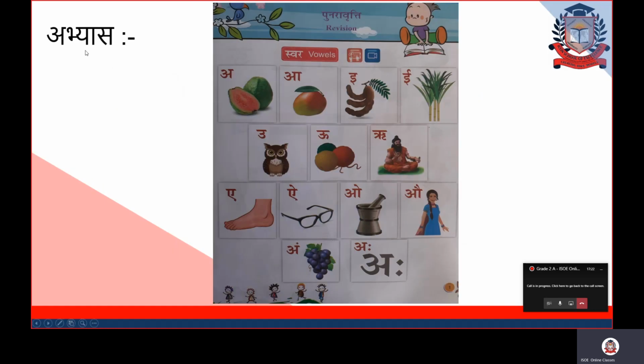Next is Abhyas. Abhyas is revision. So we are going to revise all these letters once again. So swar, speak after me. Swar, vowels. अ से अमरूद. आ से आम. इ से इमली. ई से ईख. उ से उल्लू. ऊ से ऊन.